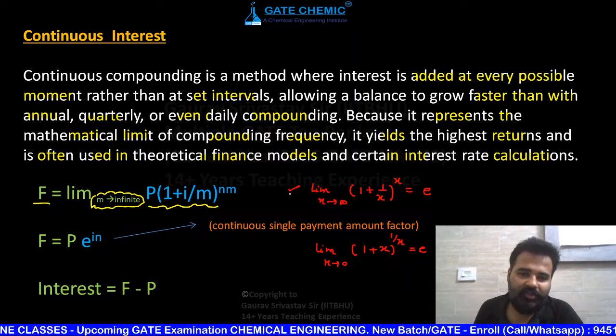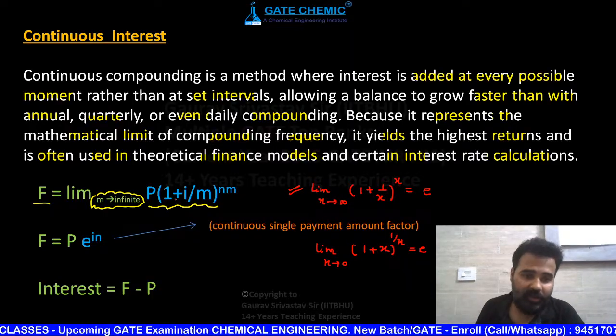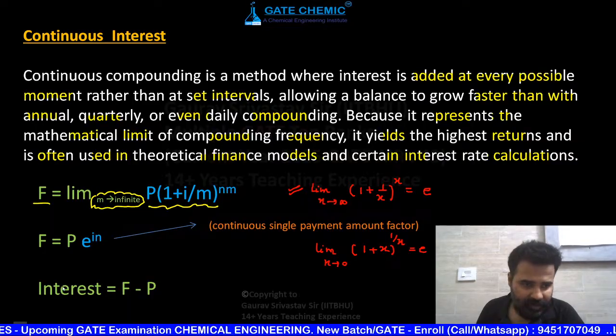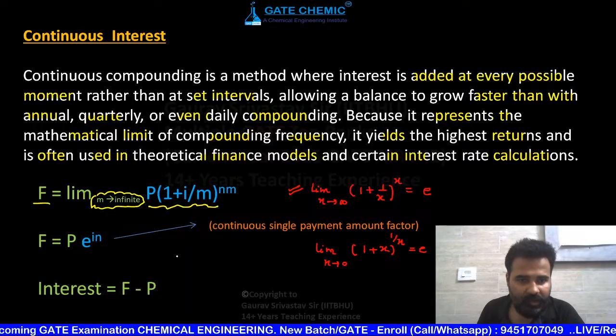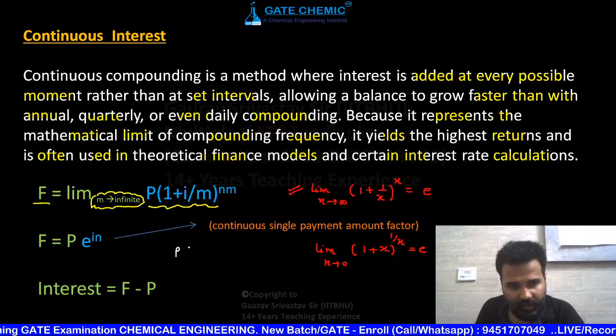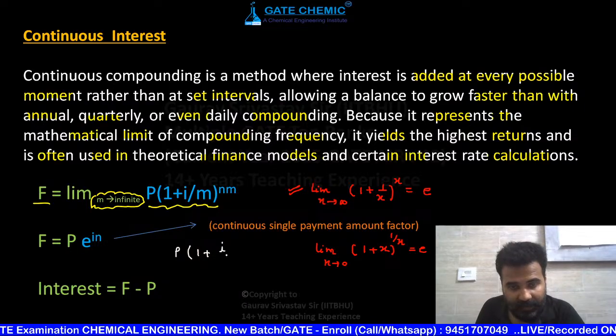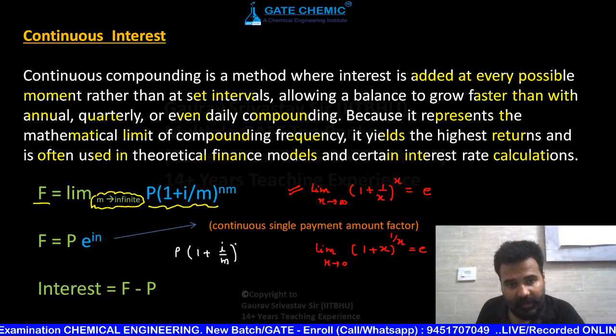Here you are using this formula. How, sir? See, this is your formula. Suppose I am taking here and writing it like this: P (1 plus I by m) into m by I.